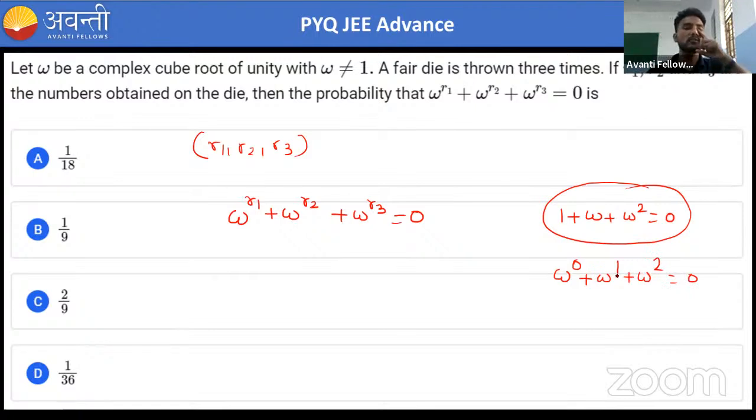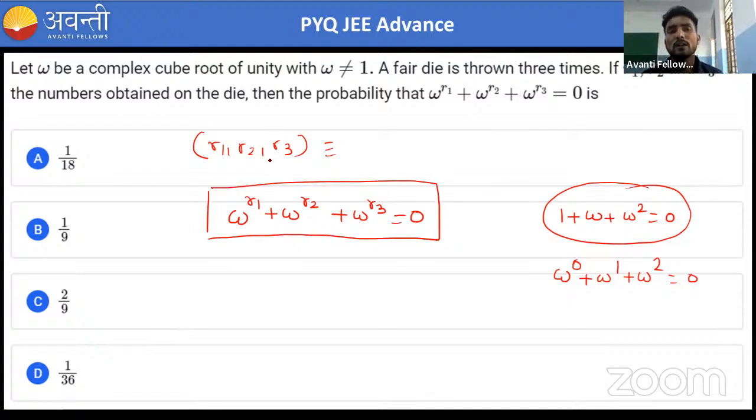So you need to check how many triplets of R1, R2, R3 are possible where, if we apply this property, you will get 0.